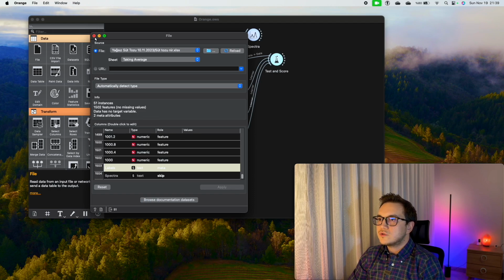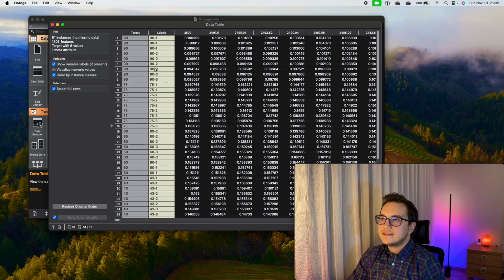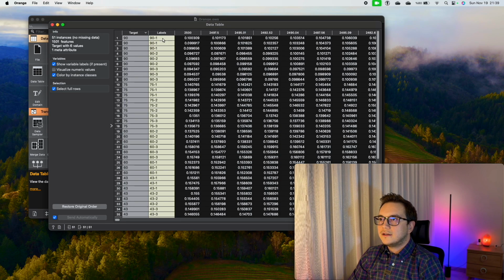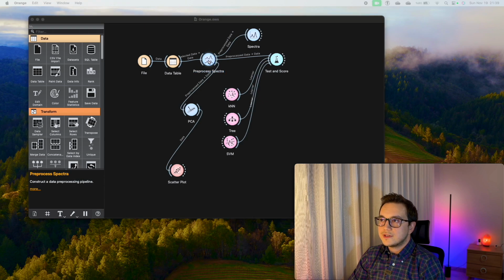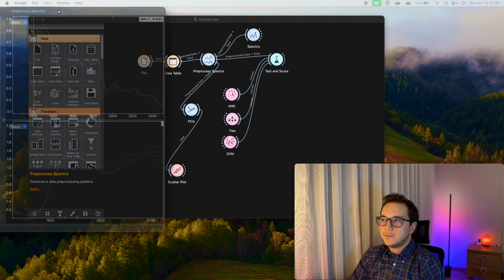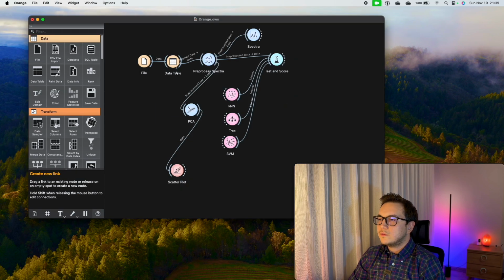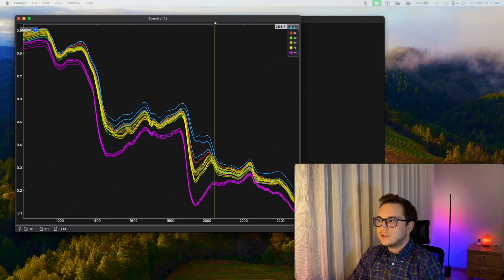The first thing should be checking the data table. Let me bring it for you. In here you can see the data table. We have our targets. You can also filter them. You can rank them according to their levels. And that's all. In here we can add preprocessing, but we will first check without any preprocessing. There are some preprocessings in here, but I would like to show you first our spectra, how our spectra look like.